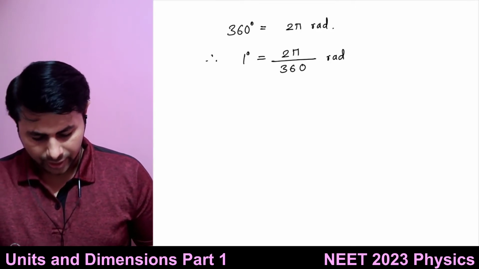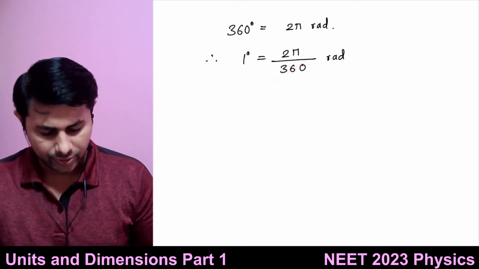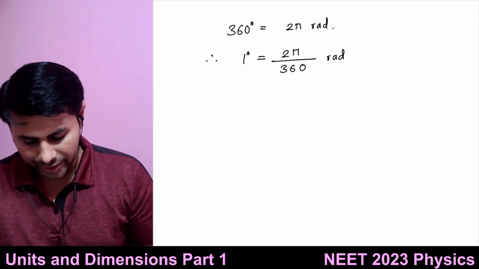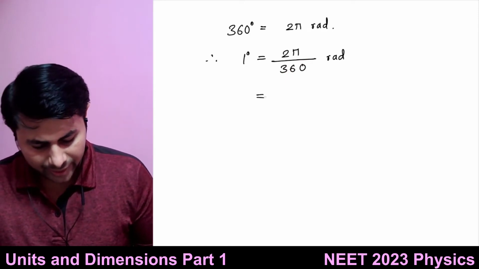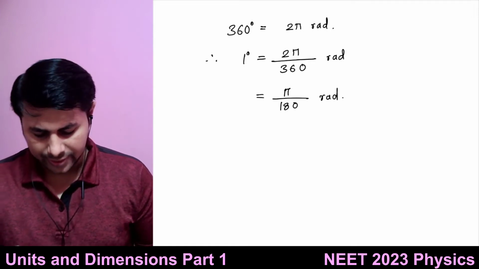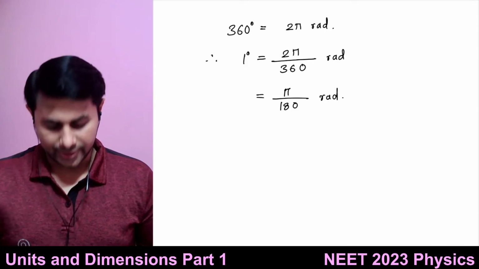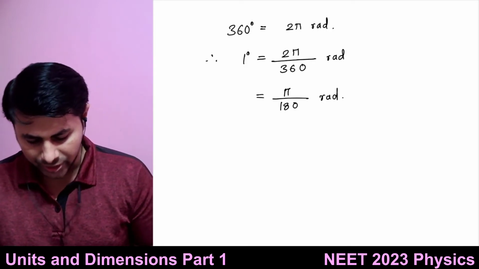I can cancel out the 2, so it is pi divided by 180 radians.